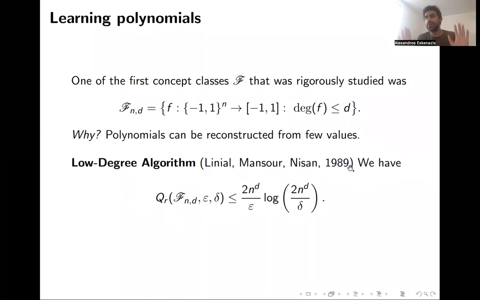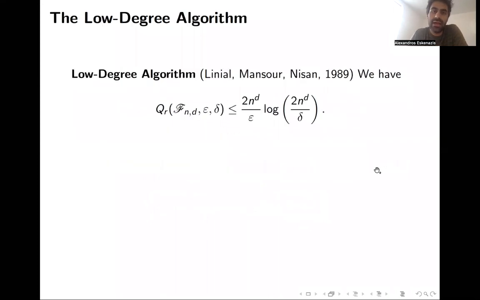I should say the main enemy in this talk is the dimension n rather than epsilon, delta or the degree d. So I'm going to show you the proof of this statement, even though many of you may know it, just because it will be instructive for the results which will follow.